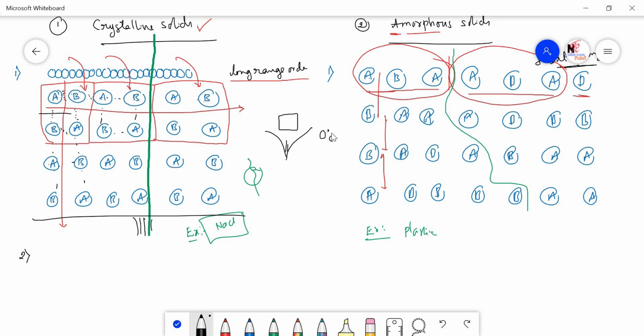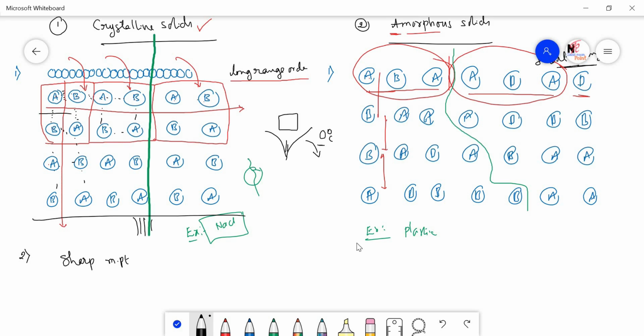So the moment 0 degree centigrade is reached, this temperature can easily break all the attraction forces present among the molecules in the crystalline solid, so that immediately it starts melting at 0 degree centigrade. So we say that crystalline solids have a sharp melting point.